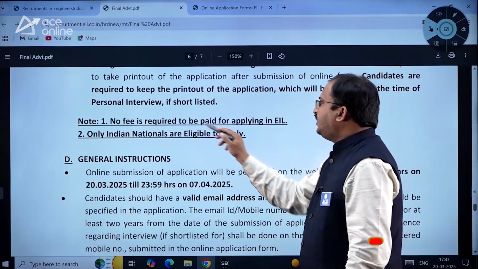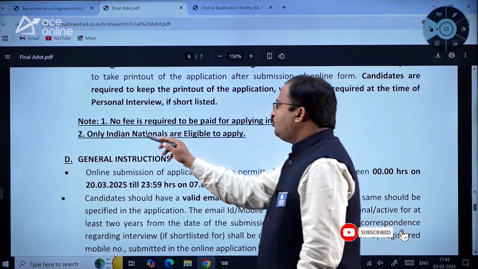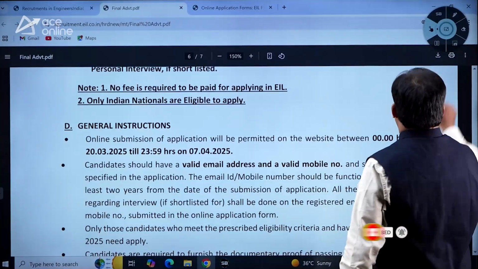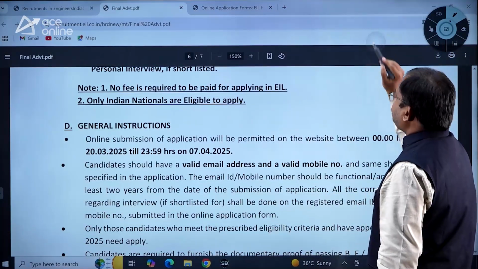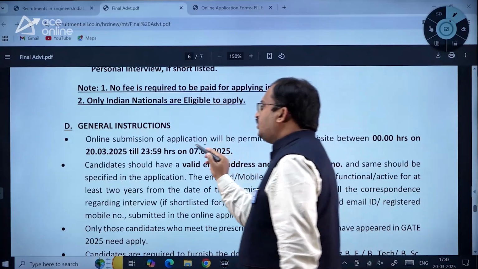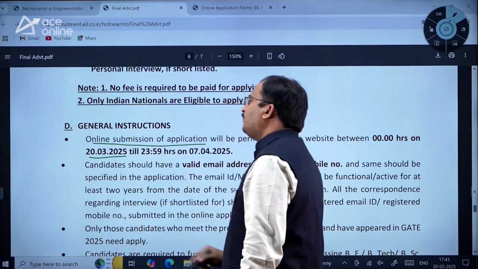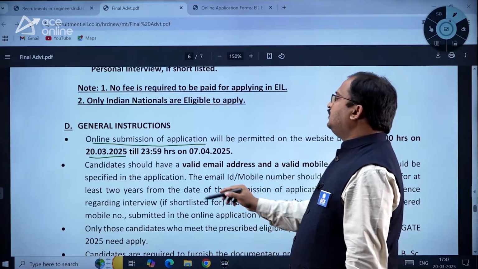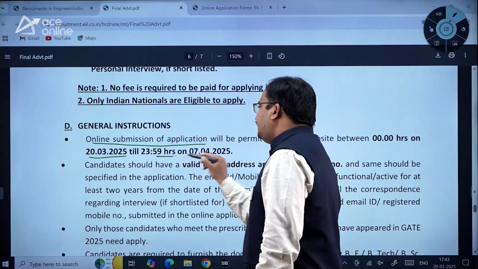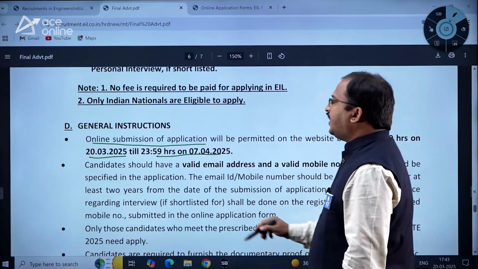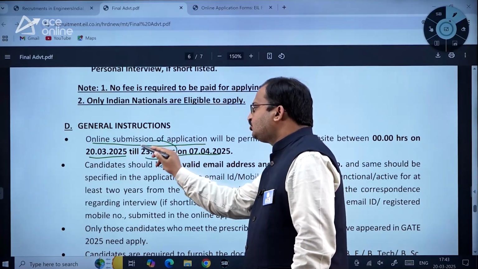No fee is required to be paid for applying in EIL. Only Indian nationals are eligible to apply. The application process is online application only, and it has started from 20th March 2025 and it will be available till April 7th 2025 till midnight, dear students.